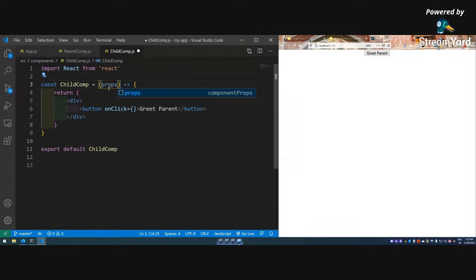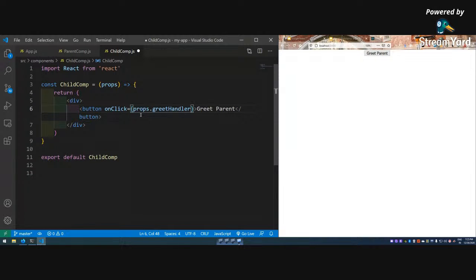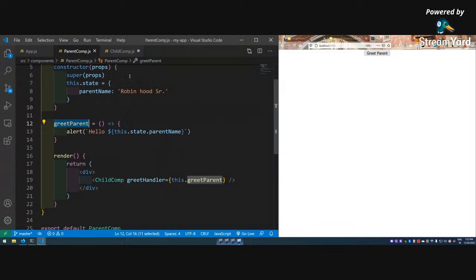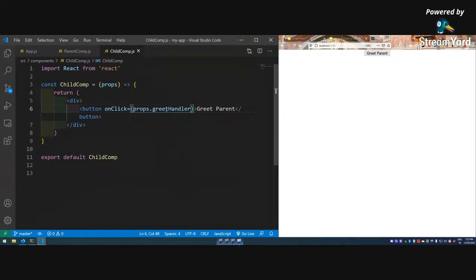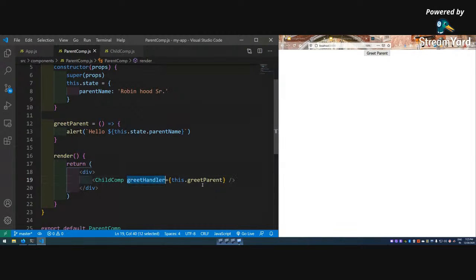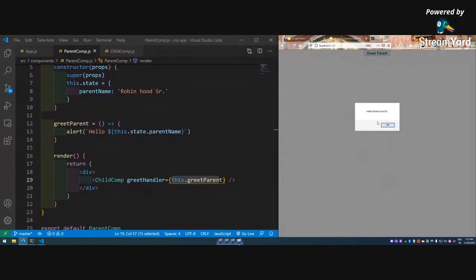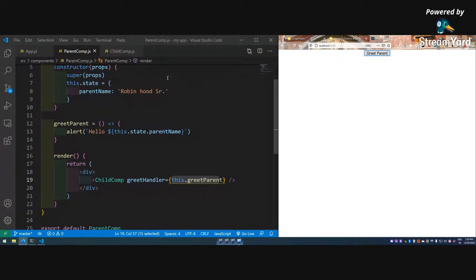So we are getting this props here. props.greetHandler, because we're passing this, so I'm just calling the props.greetHandler, and when on click, this props.greetHandler will be called. When greetHandler is called, this will in fact call this function, this greetParent, and this greetParent will show us the alert, which is Robinhood Senior. So we click it, and yeah, I got it. So this is how we pass data from there to here.